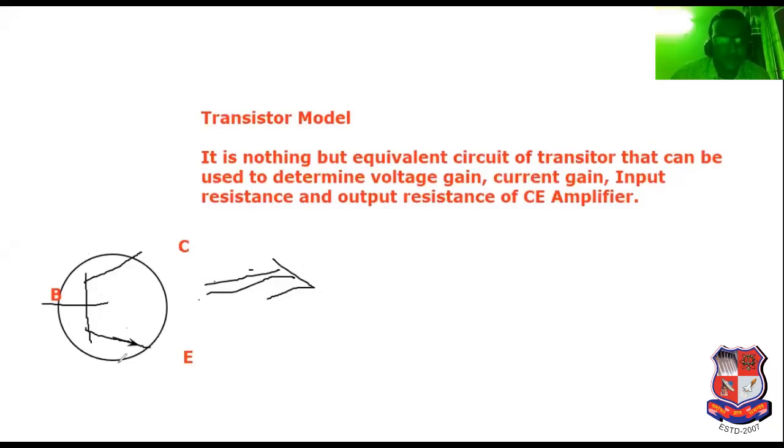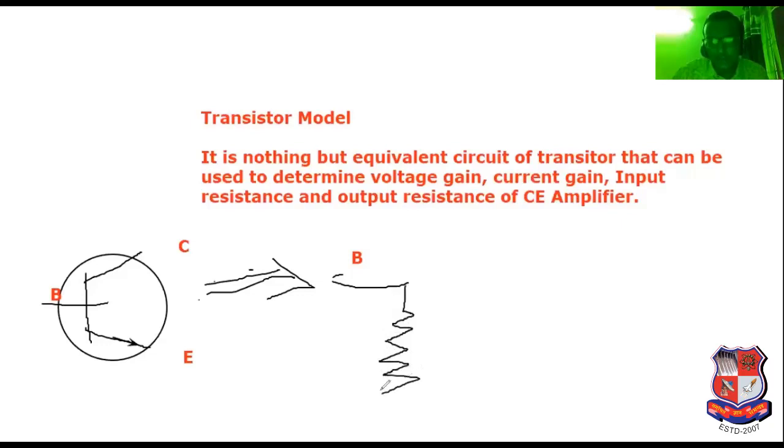See this base emitter junction. A transistor has two junctions, the base emitter junction and the collector base junction. This is a fundamental question that can be related with the MCQ. Now, what is the meaning of equivalent circuit? See this, this is the base terminal. The base and emitter terminals act as a forward bias condition that can be represented in terms of forward bias resistance. And what is the value of forward bias resistance? It can be presented in terms of ohm.